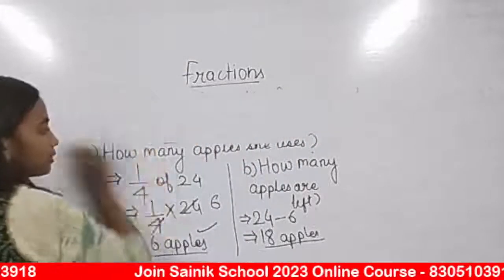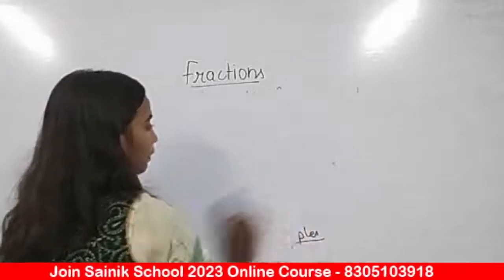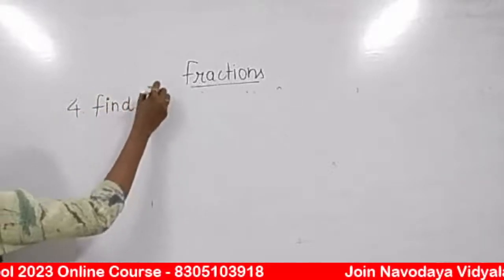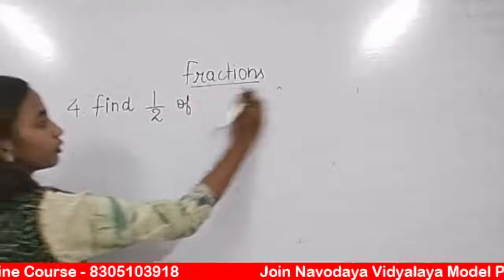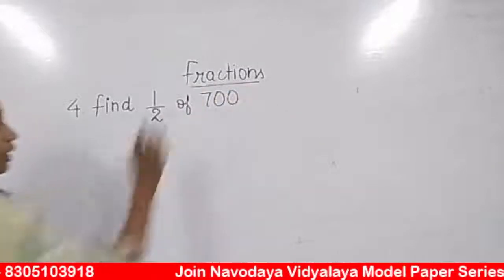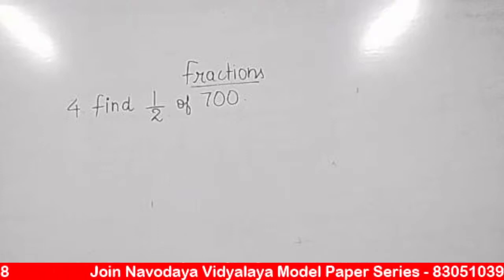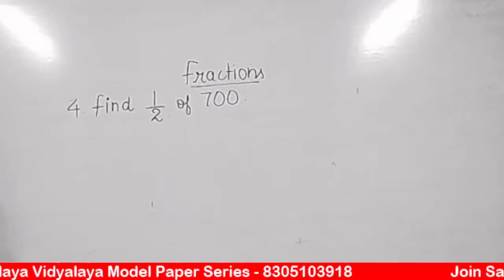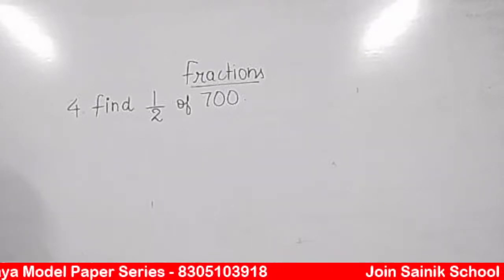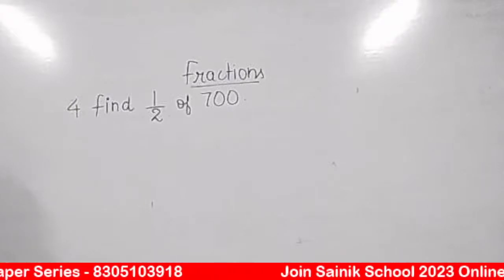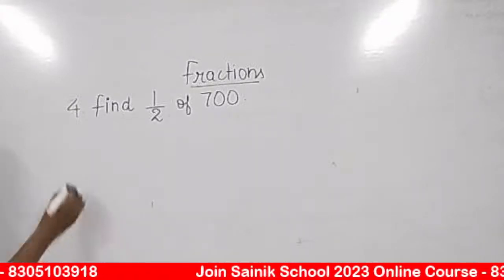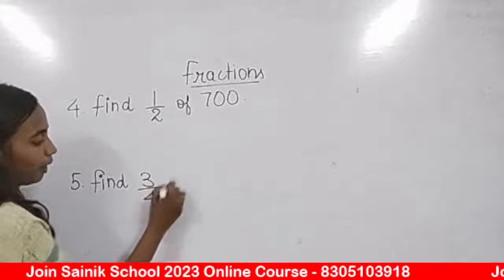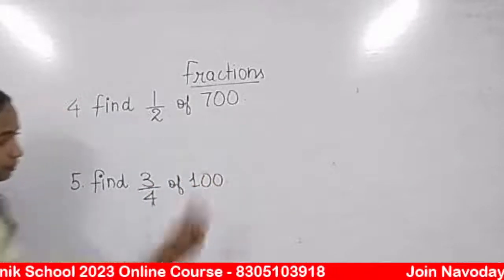And 2 more questions. Find 1/2 of 700. How will we do it? What will be the answer? Find 1/2 of 700. Okay, you are Kushal. Good evening, Kushal. Find 1/2 of 700. 350. Okay. And the 5th question is find 3/4 of 100.